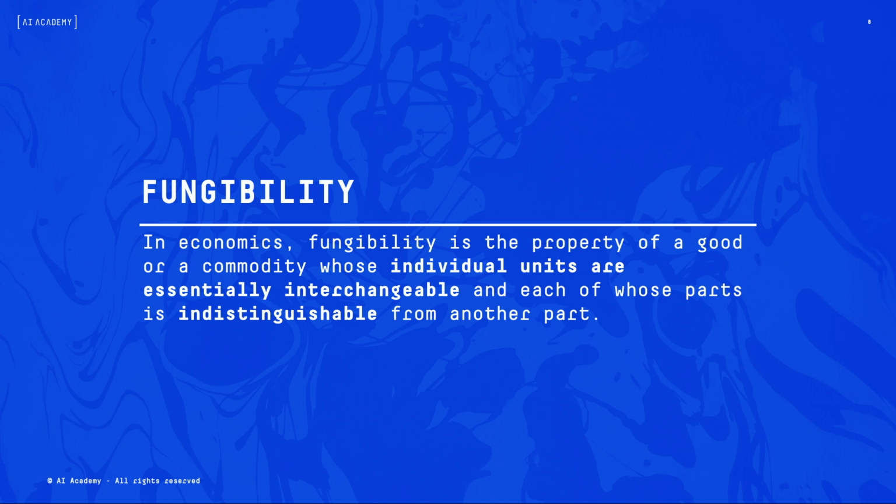Monopoly dollars have that property. US dollars have that property. Bitcoin has that property. You can swap one for another and nothing changes. They're indistinguishable from one another.